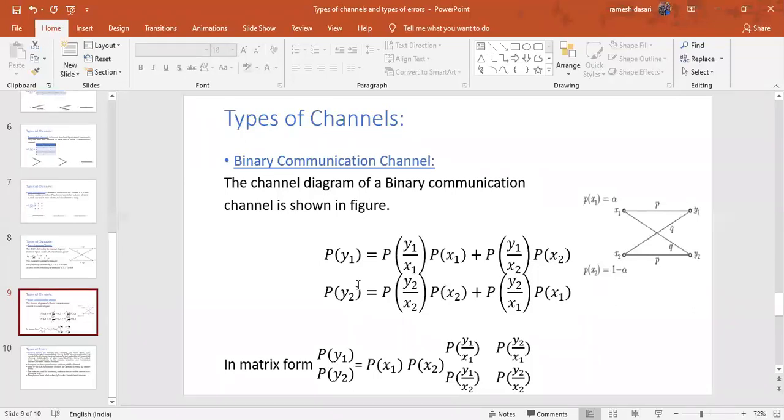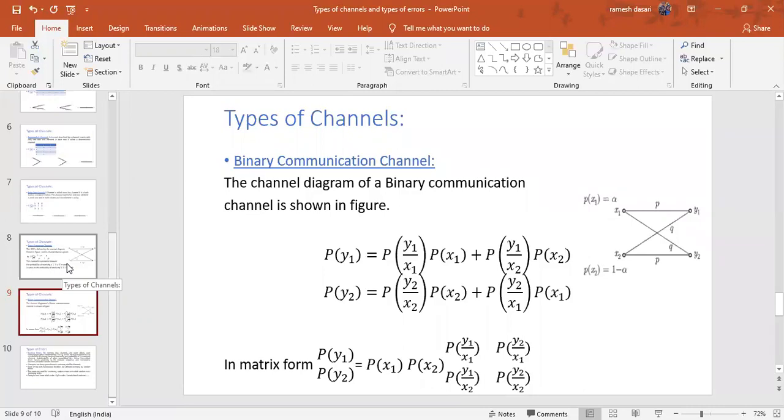So when you go for the binary symmetric channel, directly I mentioned 0 and 1. But here I don't want to mention 0 and 1. Any two inputs, like x1 and x2. That is the difference. Remaining is the same. Most of the time you can use the name binary symmetric channel, and directly you can take 0 and 1, no problem.